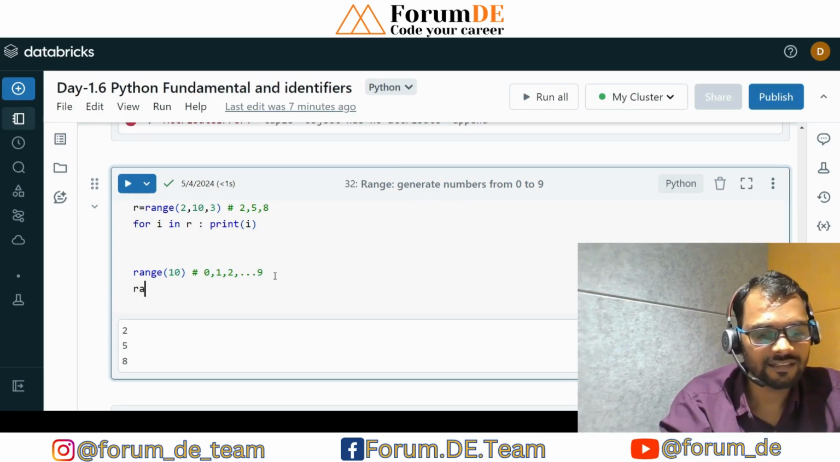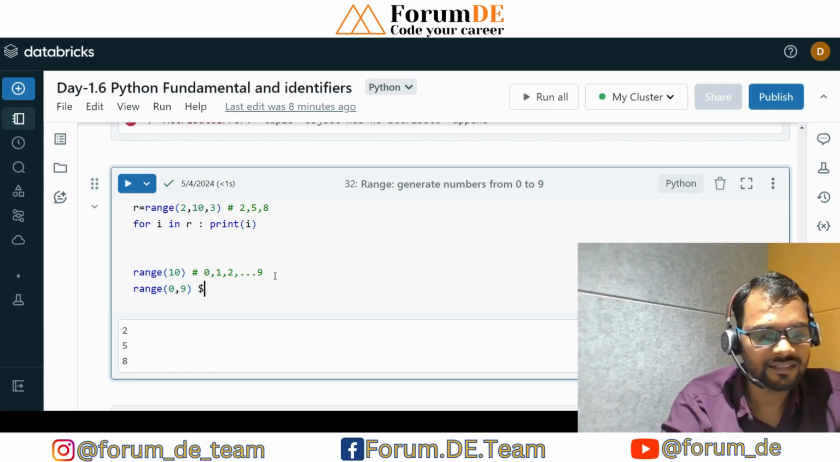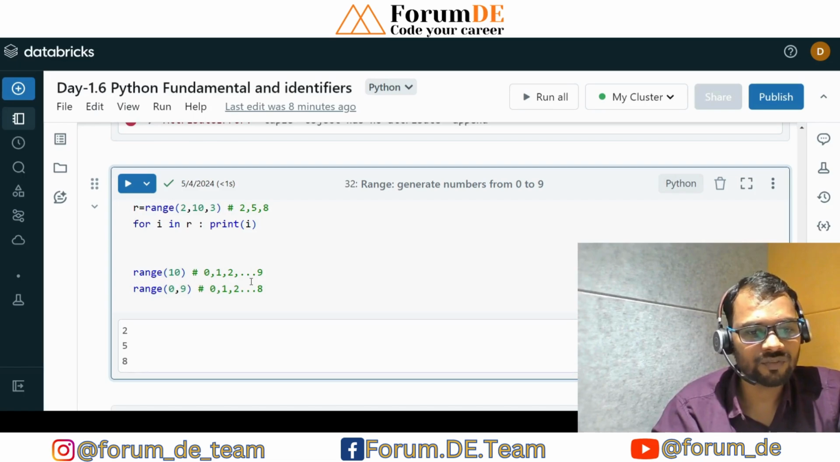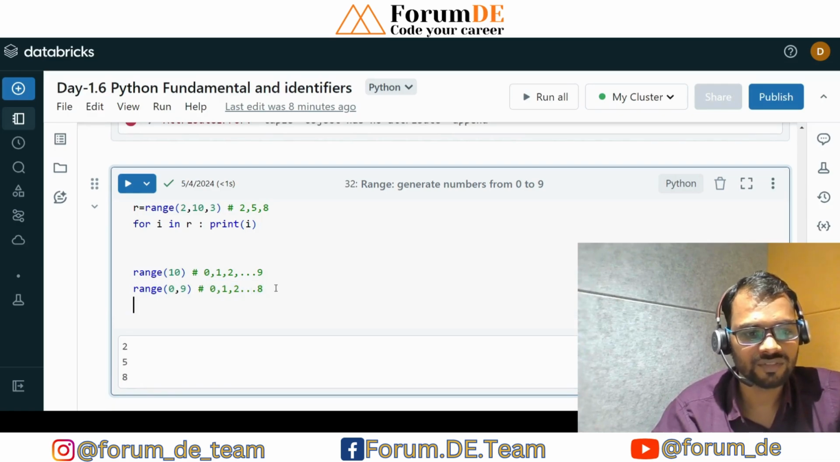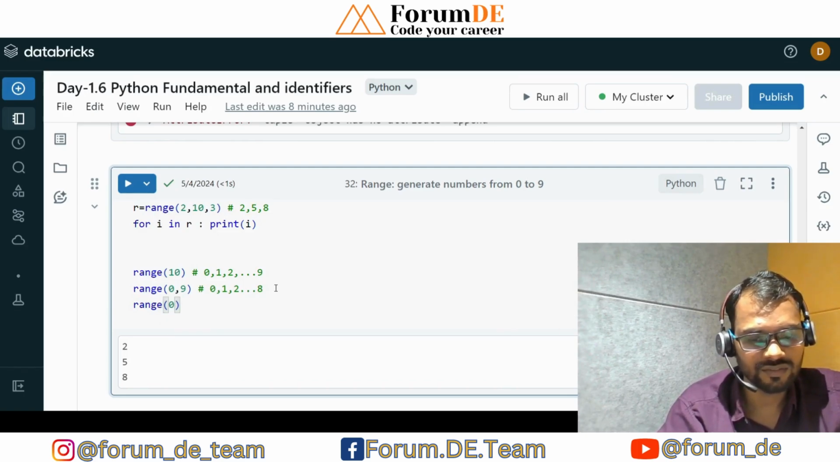Next example of the range, if I mention the range of 0 till 9, right? In that case, it will start from 0 till 8, right? 9 minus 1, 8. How many items are there? Total 9 items are there, including the 0. So if I mention the range of 0 till 9, and by default it is 1 step, right?